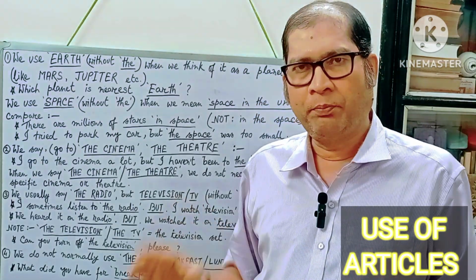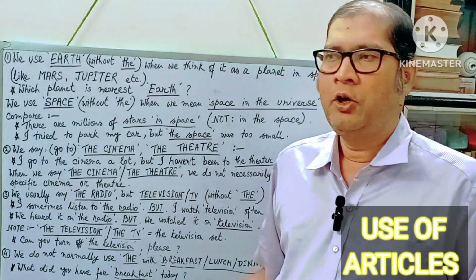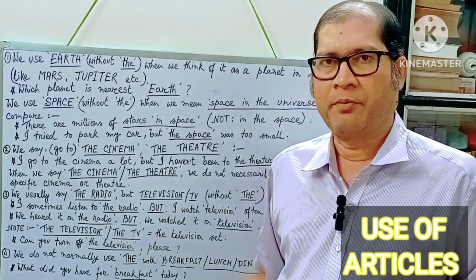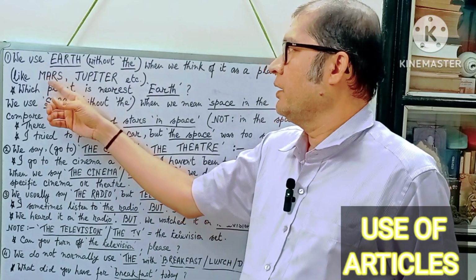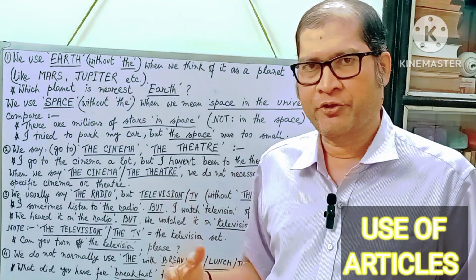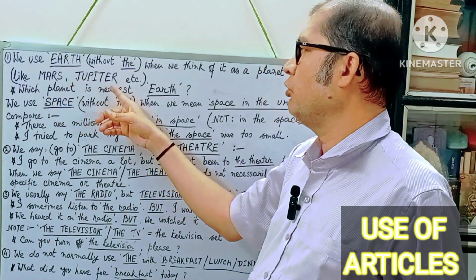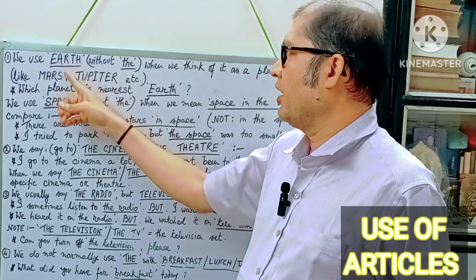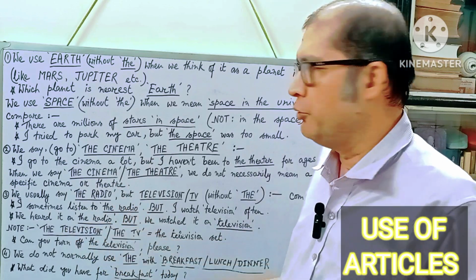Before the name of any planet, do not ever use the definite article or any article for that matter. Do not say the Mars. Do not say the Venus. Always use these words without any article. Earth, Mars, Jupiter, Venus, Saturn, use them this way.